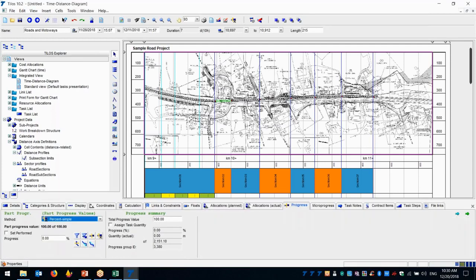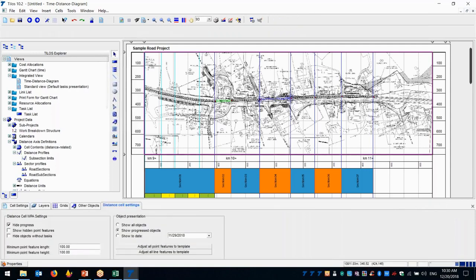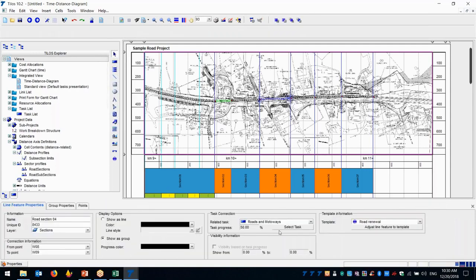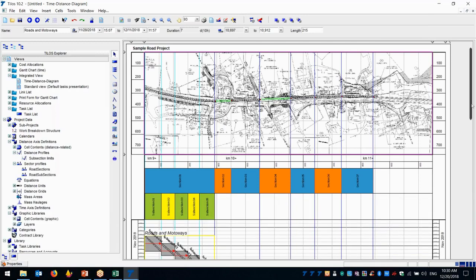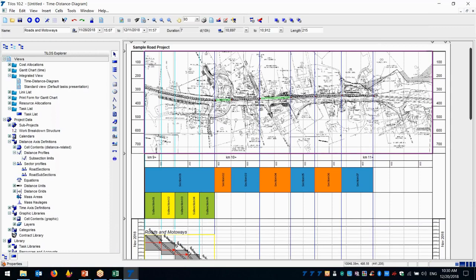Let's enter a simple progress. Let's say that this is at 25%. You can see that the color moved to red. If you write 50% here, the color moves to blue. And if we write, let's say, 100%, the color will be green. This way, you can see which activity is completed, which activity is in progress, and which activities are not started. All right.